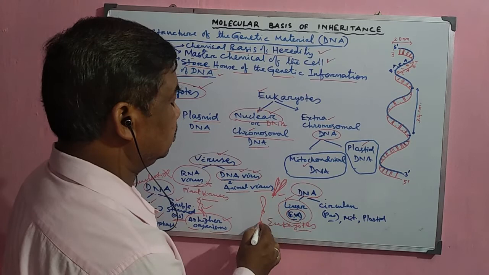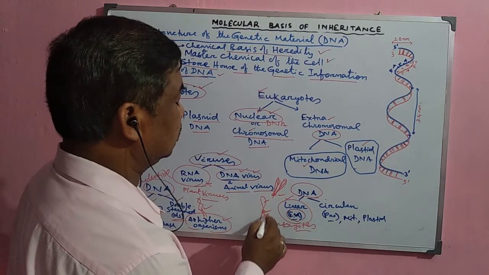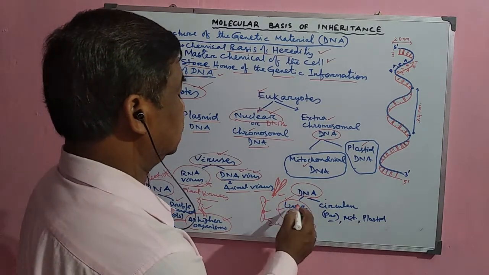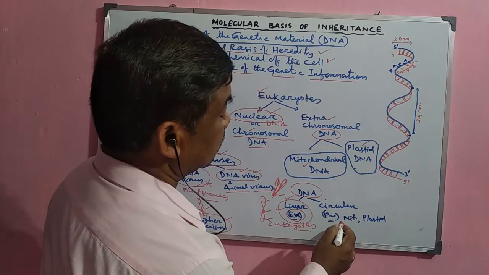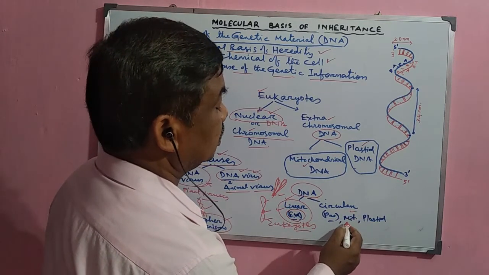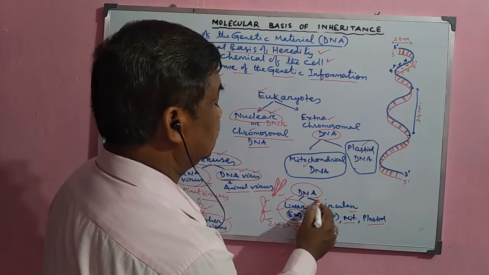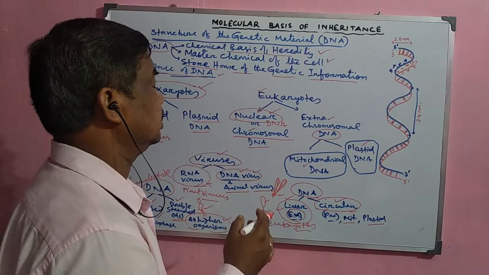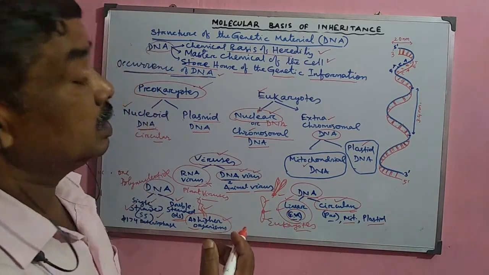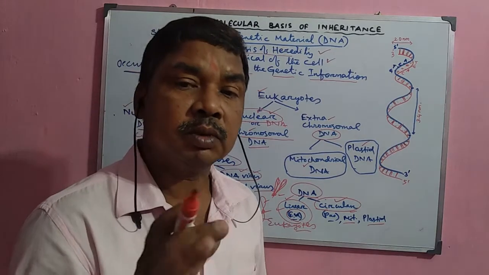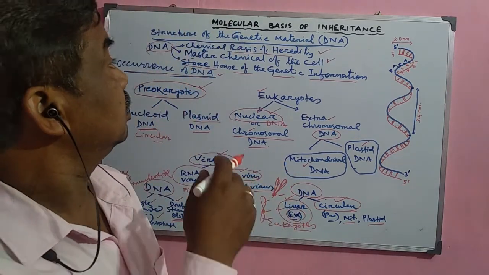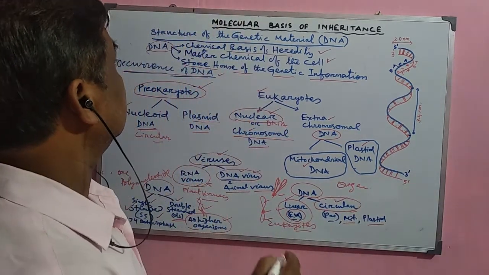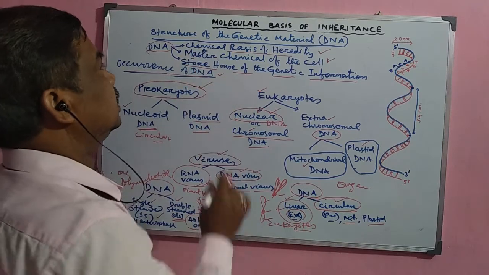So in case of higher animals and plants, there is the centromere, and these are the arms. This type of chromosome DNA is called linear DNA. But in case of prokaryotes, and also in mitochondria or plastids, the DNA is normally circular in shape. So these are the circular DNA. These are the different types of DNA present in the different parts of the cell inside the organism. We shall study their structure in detail in my next video.